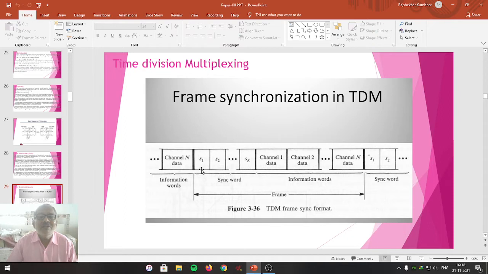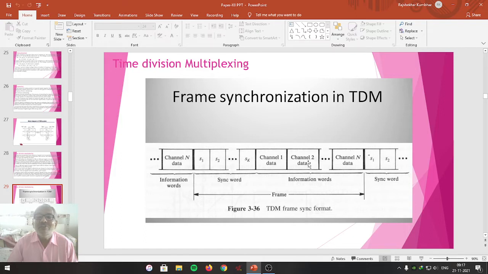Here is the channel data which we want to transmit, that follows the synchronous word. The receiver first receives the synchronous word. It understands that data is coming, and after that the data is received.